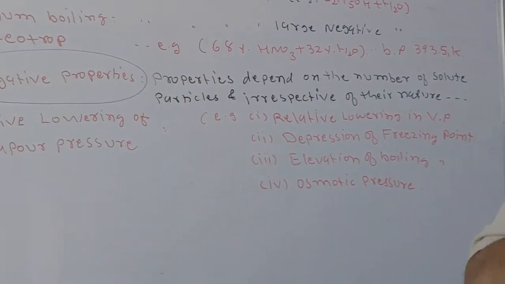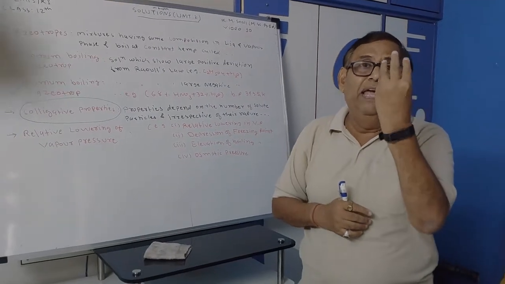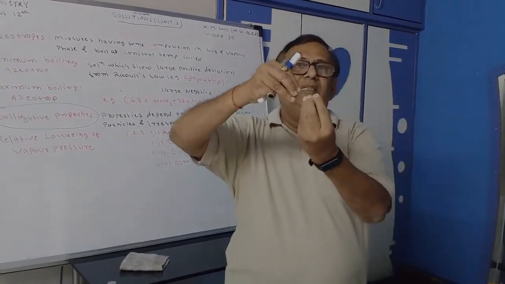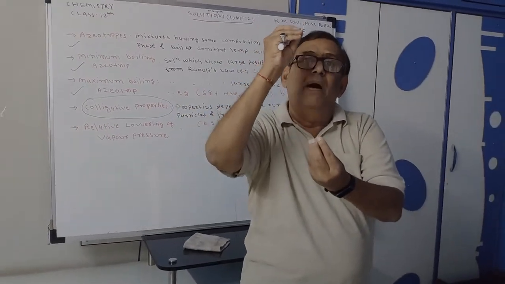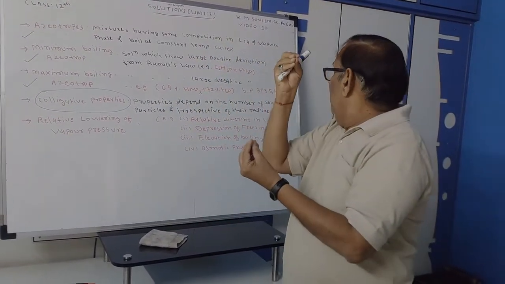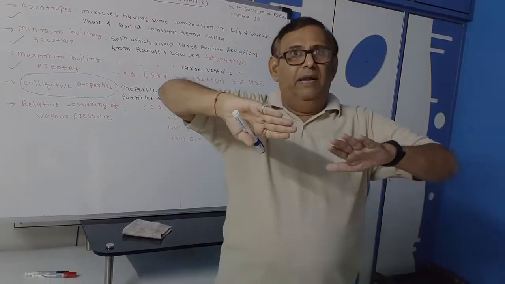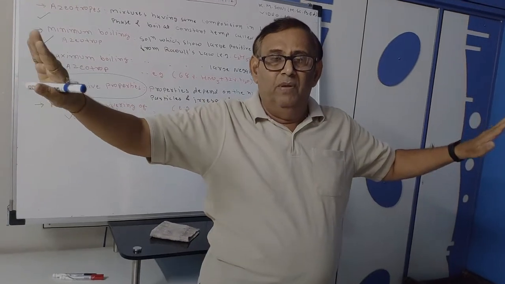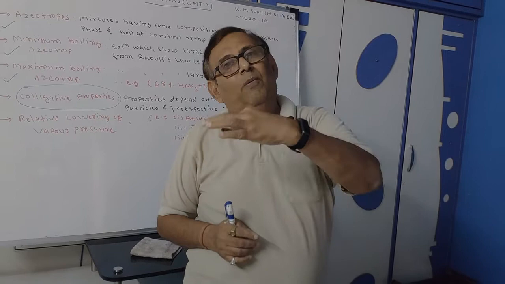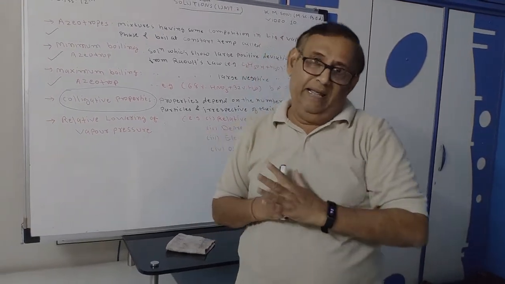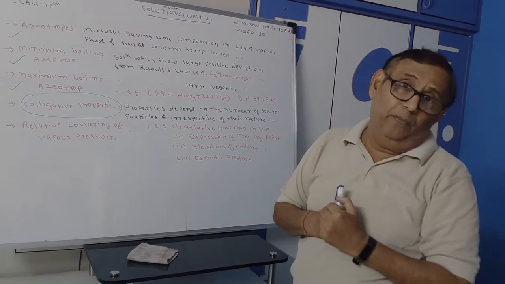So a colligative property is some property of a liquid that depends on the number of solute particles. If the solutions are different but the number of particles is the same, then this property is also identical. Clear?